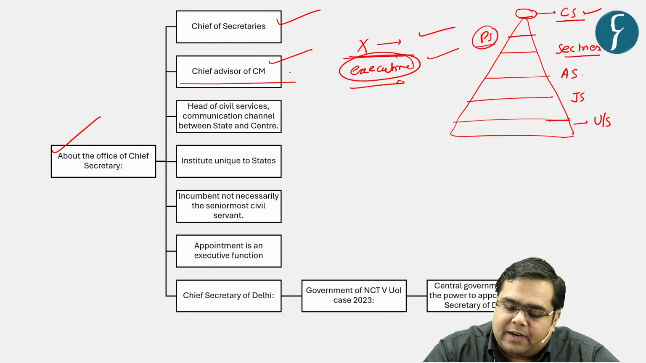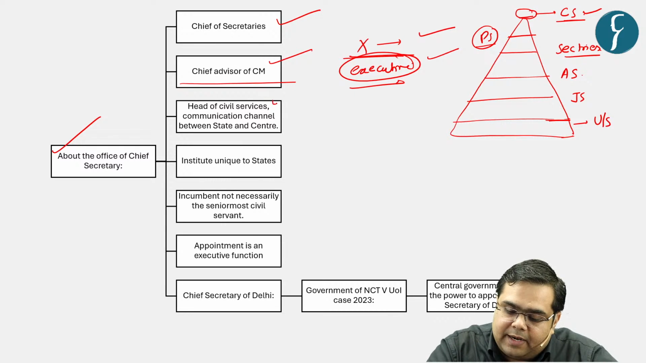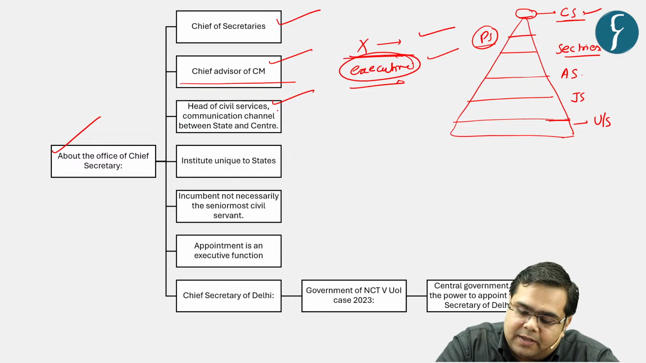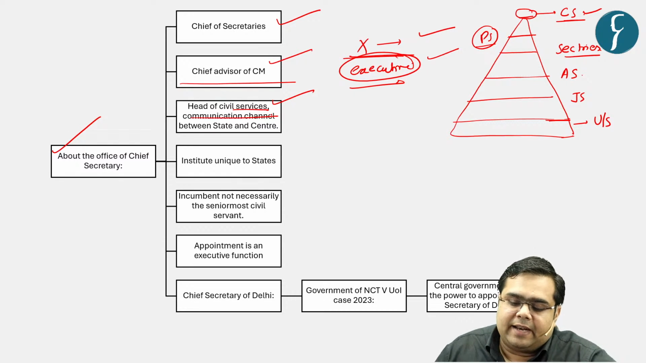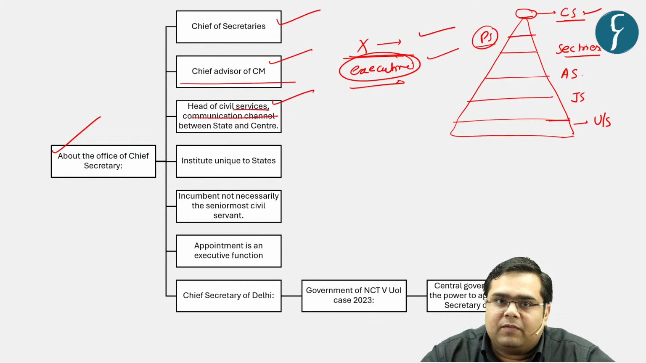Now, the second feature is with respect to being the chief advisor of the chief minister. Then the third feature is that he is the head of civil services and the communication channel between the center and the state. So he again acts as an information bearer.